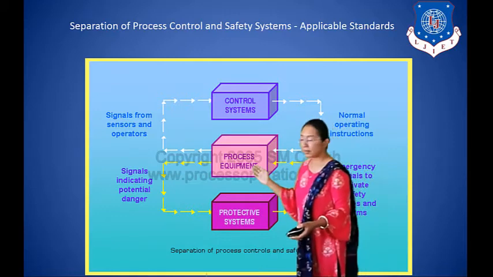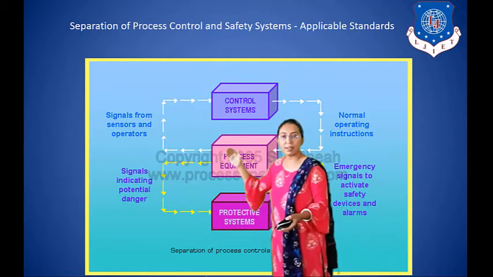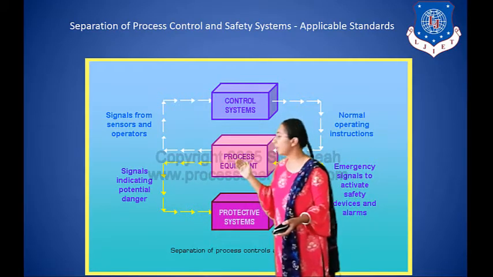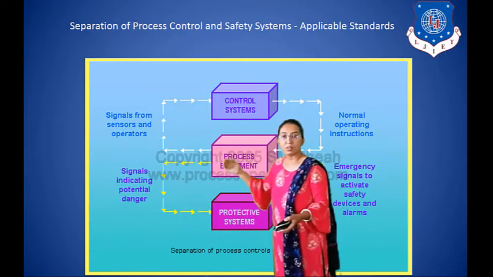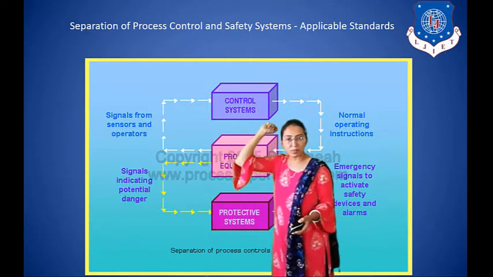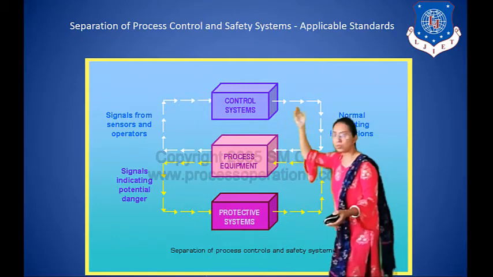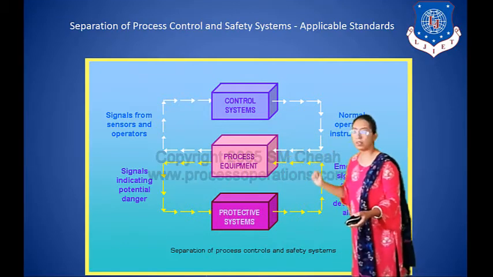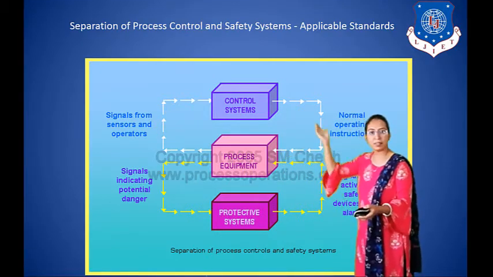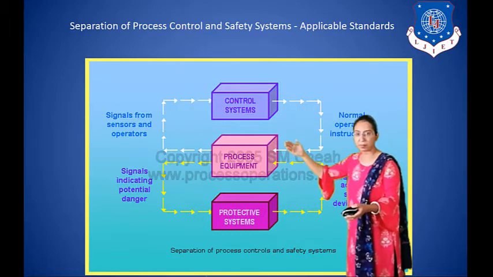Process equipment sends a signal from sensors and operators to the control system, and the control system sends a signal back to the process equipment. This is for normal condition.